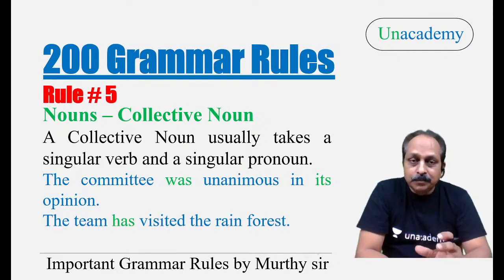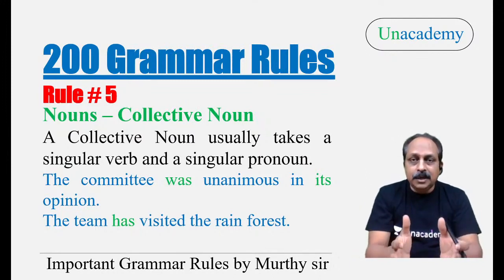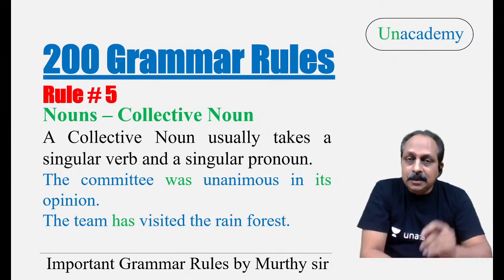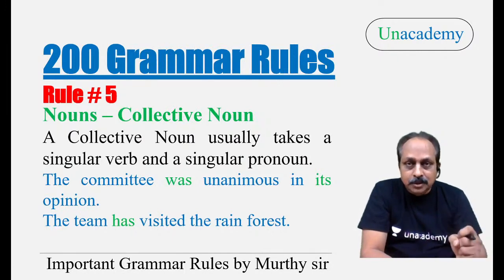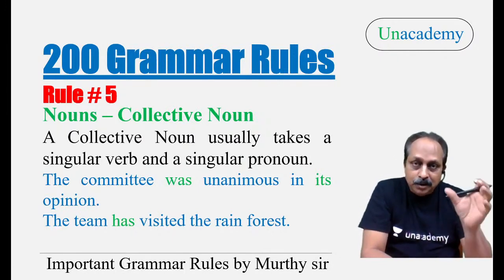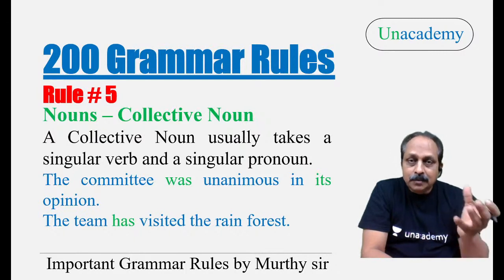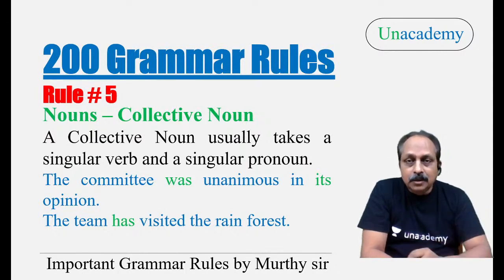Rule number 5, related to collective nouns. Because it is considered one unit, a collective noun usually takes a singular verb and a singular pronoun. At the outset, what is the rule that goes with a collective noun? Because we take persons or things and we speak of them as one unit, they take a singular verb and a singular pronoun. Look at the examples.